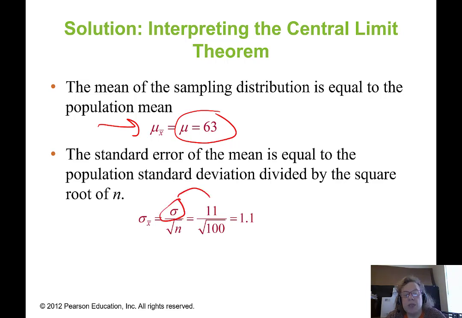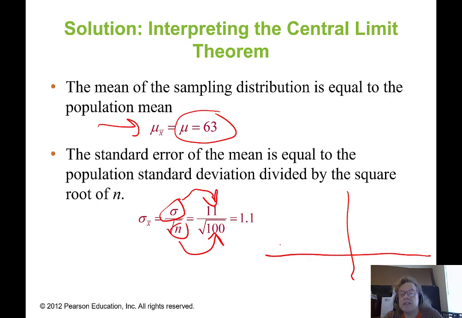We know that our sigma is 11, and our sample size is 100. So we take 11 divided by the square root of 100. The square root of 100 is 10, so 11 divided by 10 is 1.1. And the last thing we're asked to do is to draw this thing. Our slide set will do it for us, but let's take a look at what we need to do.